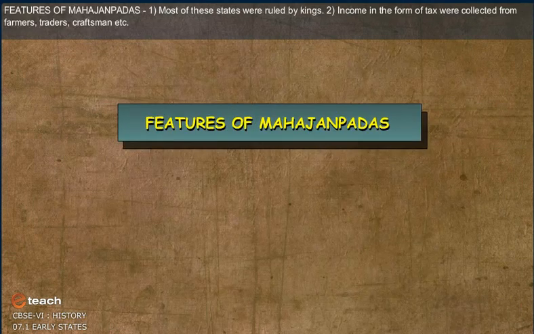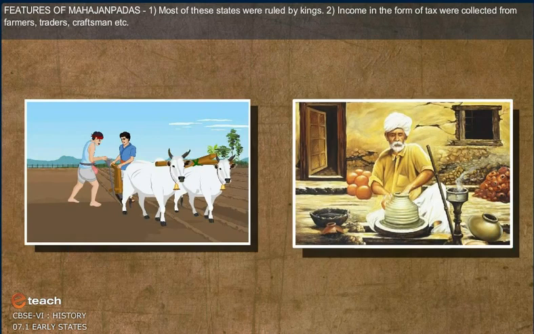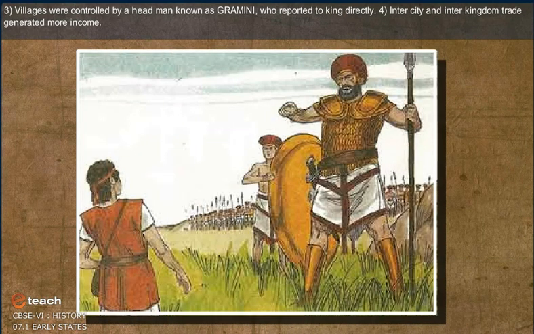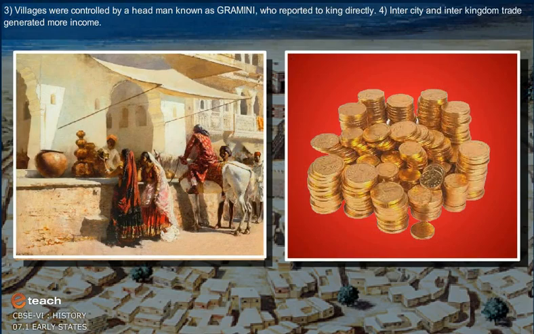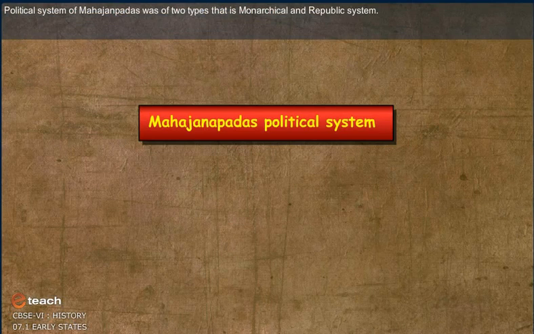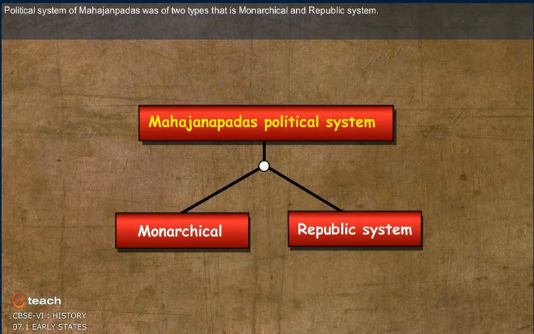Features of Mahajanapadas. Most of these states were ruled by kings. Income in the form of tax was collected from farmers, traders, craftsmen, etc. Villages were controlled by headmen known as Gramini, who reported to the king directly. Intercity and inter-kingdom trade generated more income. The political system of Mahajanapadas was of 2 types, that is, monarchical and republic system.